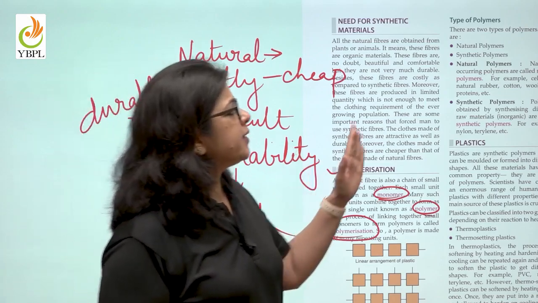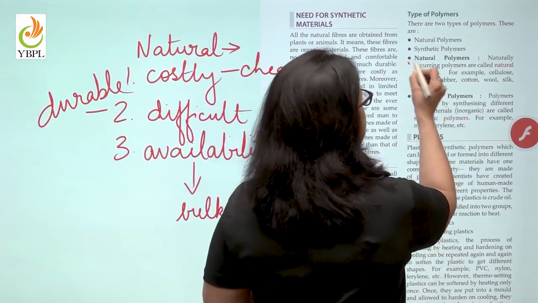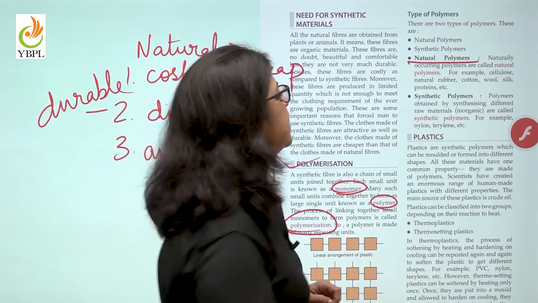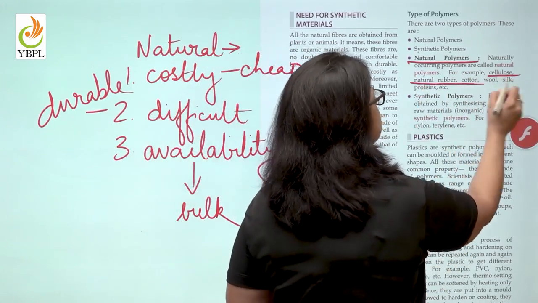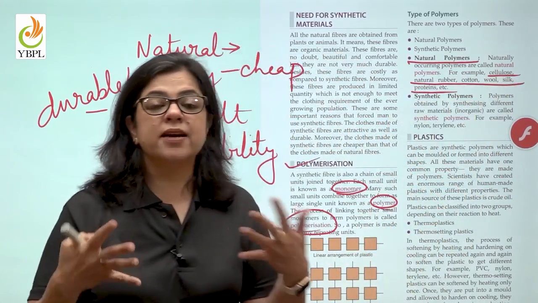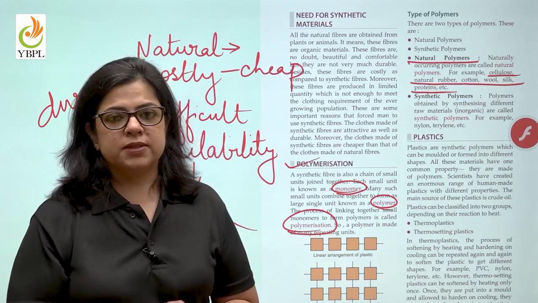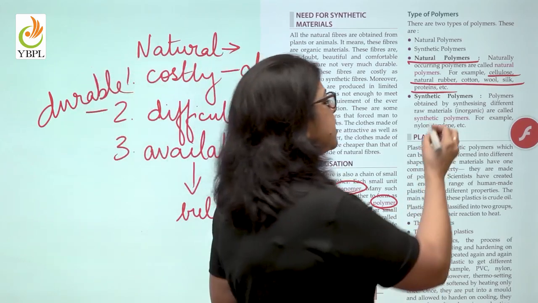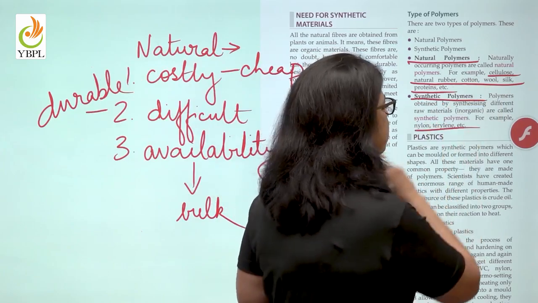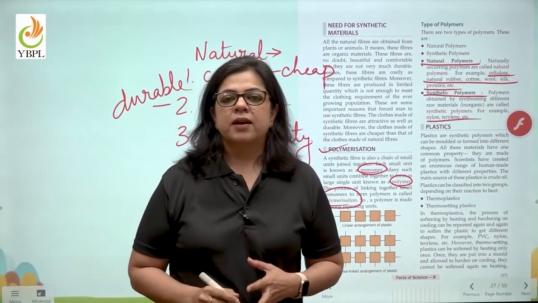Now, again there are two types of polymers. There are natural polymers, for example, cellulose, natural rubber, cotton, wool, silk, protein. These are all natural polymers. Then there are synthetic polymers, which we have just studied, like nylon, terylene, etc.